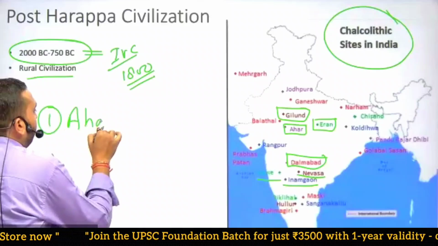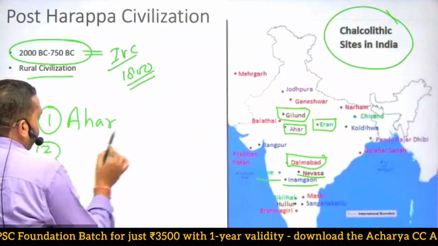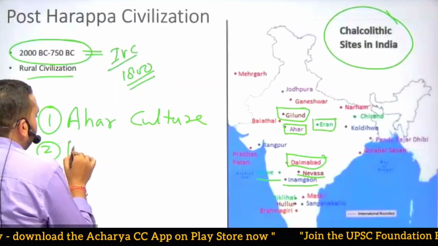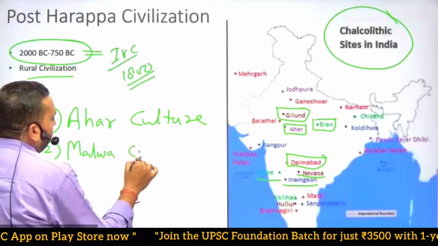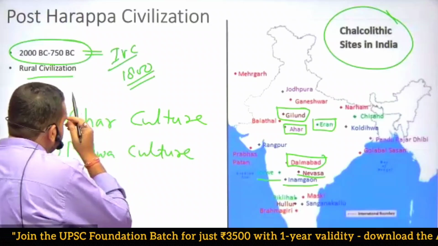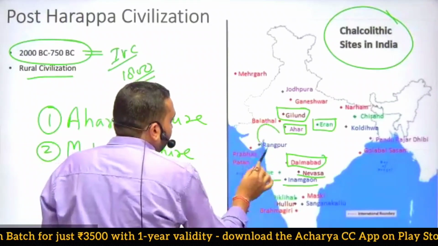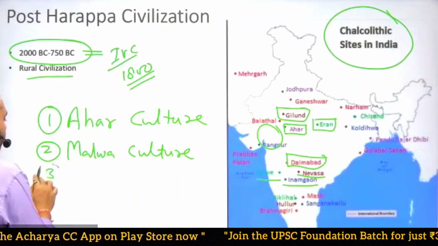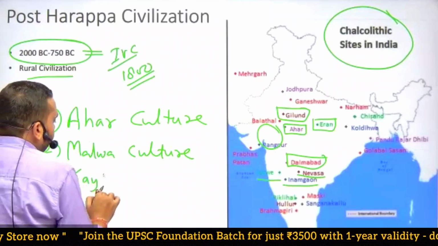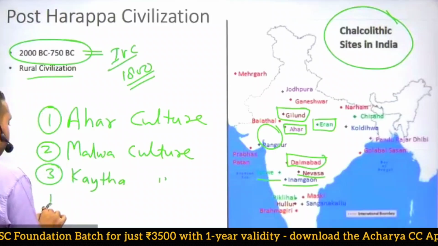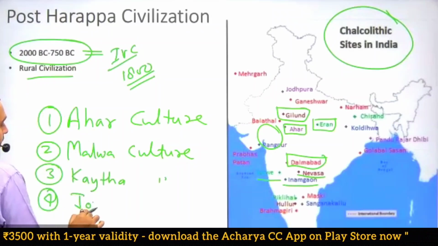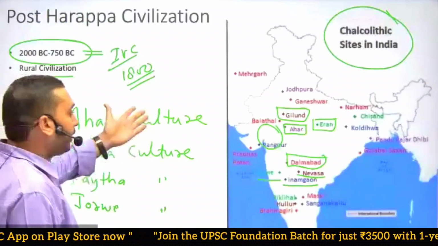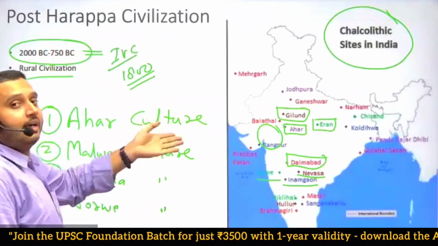One is Ahar culture. Second is Malwa culture. Malwa is a regional identification of the region on the borderland of Maharashtra, Gujarat, and Madhya Pradesh. That region is known as Malwa. Then one is Kaitha culture. And the fourth one is Jorwe culture. These four cultures are very important, found after Harappa or the decline of Harappa.